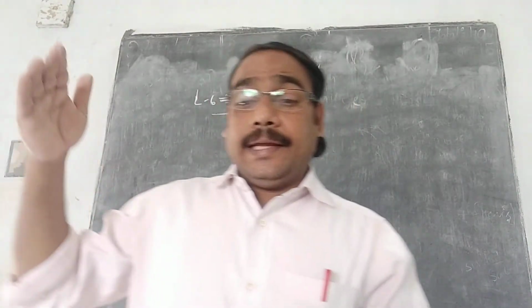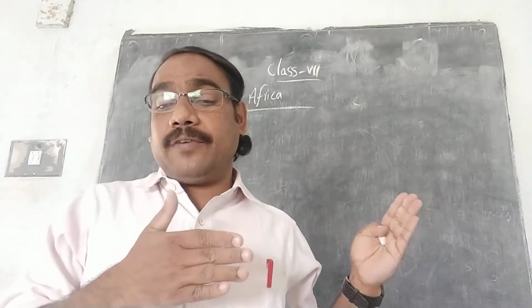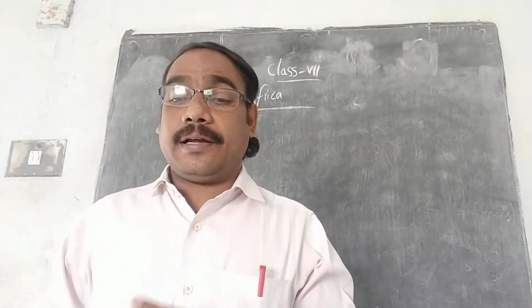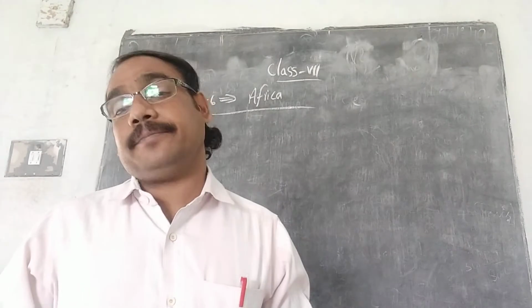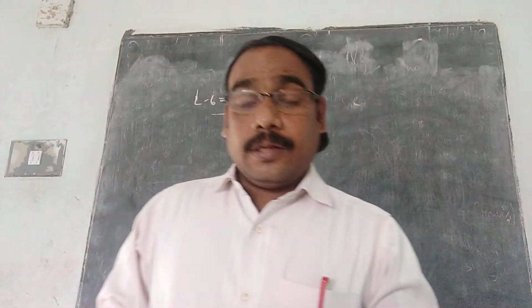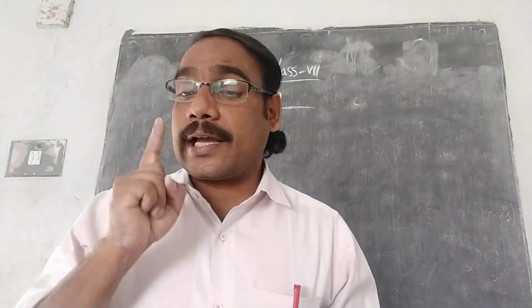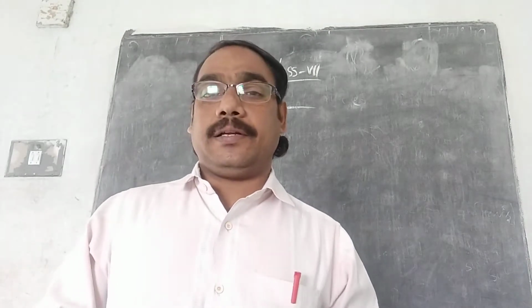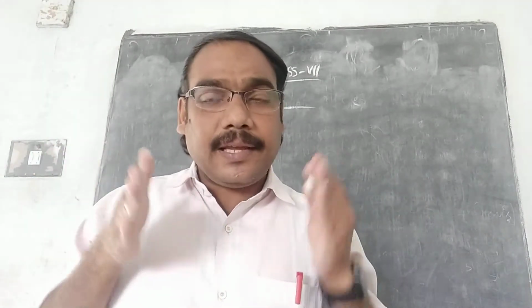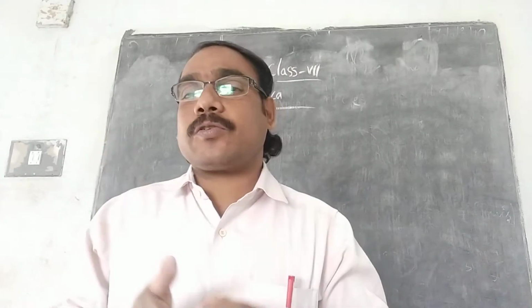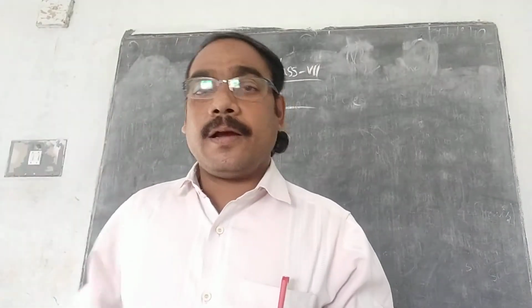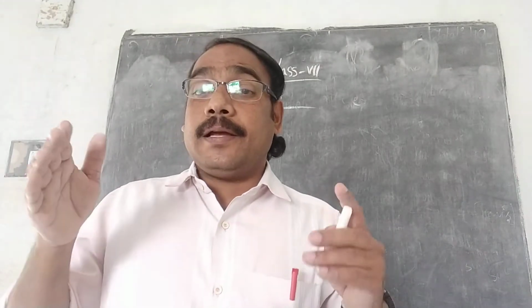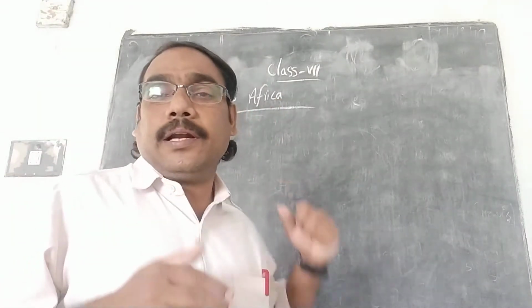So you know the location of India. Now, west of India, we have a large continent that is known as Africa. This Africa is known as the second largest continent in the world. Which is the largest continent? Asia. So the largest continent is Asia. The smallest continent is Australia. Now we are learning about the continent Africa.